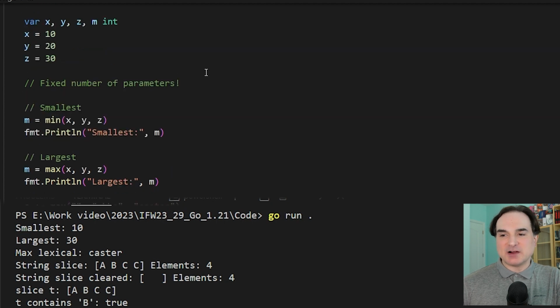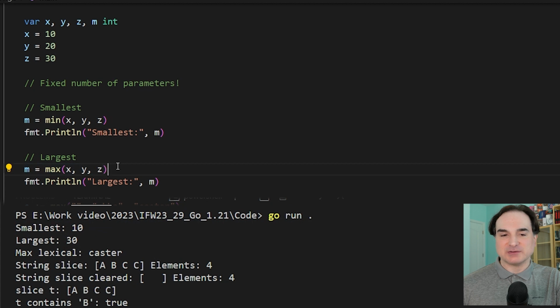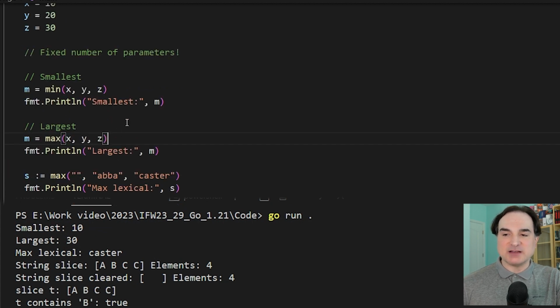Min and max are things that are found in a great many other languages, but they haven't been present in Go natively until now. And the idea is that you could provide a fixed number of arguments to the min or max function at compile time, and then the function will return the largest or smallest value among them. And this will work with any type that supports comparison operators, greater than, less than. For instance, in this example here, I have min and max computations for integers.